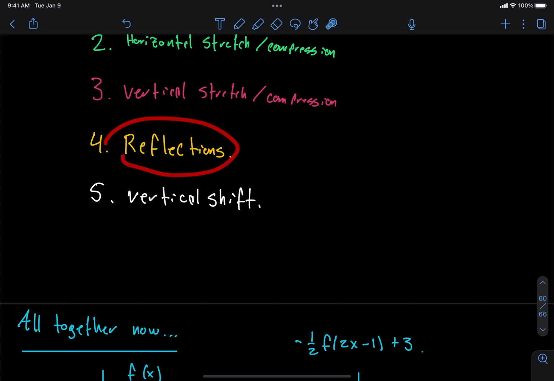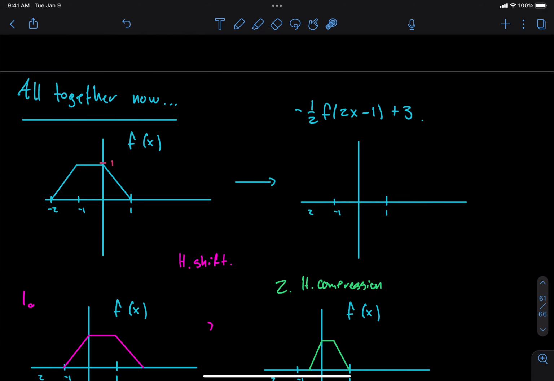Reflections. Do I have any reflections? What do we think? Who says yes, we should do at least one reflection? Okay, I'm seeing a lot of hands. Can one of you explain why we should apply a reflection? Because there's a negative, and that negative happens to be on the outside.